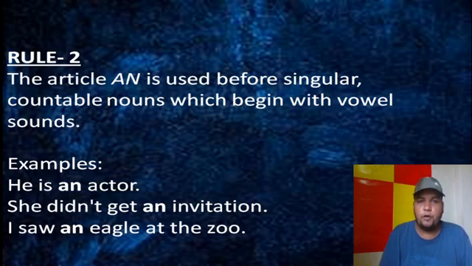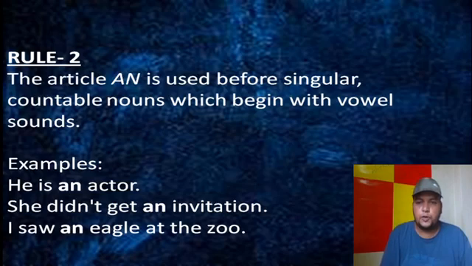Now it comes to vowel sounds. We put "an" before singular countable nouns. Earlier one also before singular countable nouns, here also singular countable nouns. But if the sound is a vowel sound, that means the word we pronounce, if its first letter is a, e, i, o, u, or the sound comes as vowel, that time we put "an".